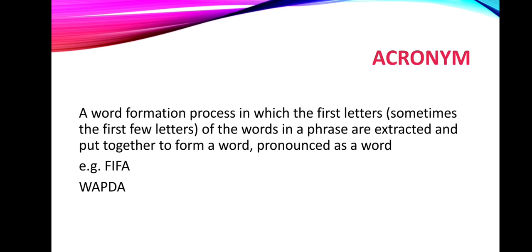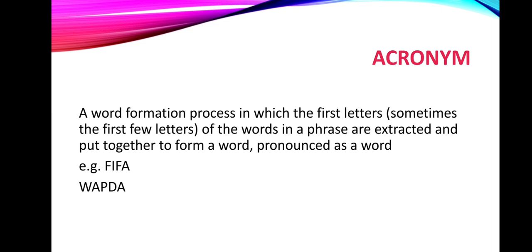Whereas on the other hand, acronym, what is that? It is also, we can say, a short form, but here the thing is different. How? It's a word formation process in which the first letters, sometimes the first few letters, of the words in a phrase are extracted and put together to form a word. This is also a type of short form, but here we just pronounce them as a word.